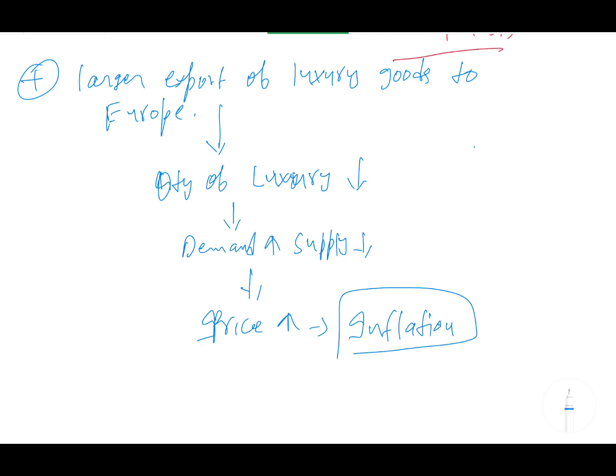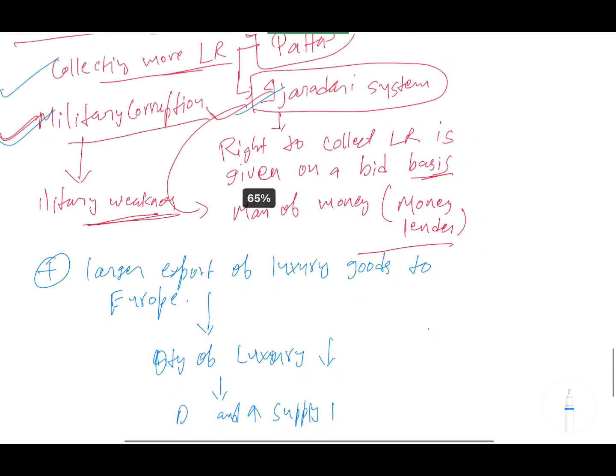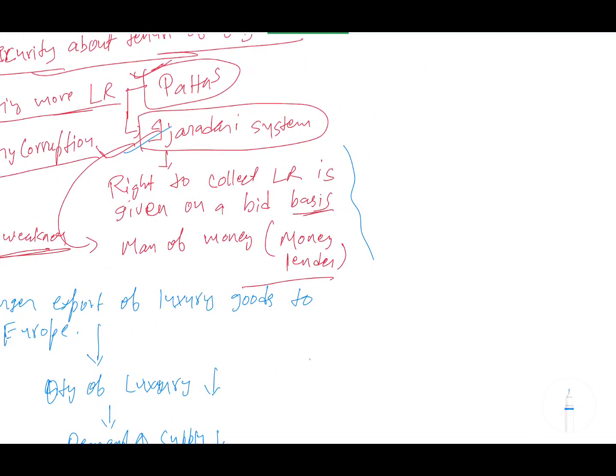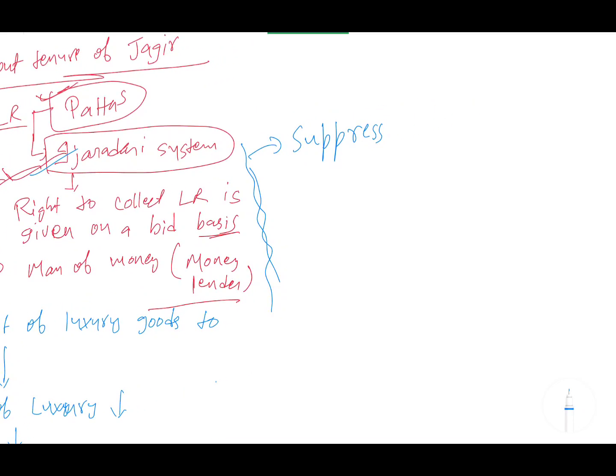Okay. And because of this, regarding the revenue collection in the Izaradari system, another incident takes place since these zamindars adopted the Izaradari system. So now what happened? These izaradars suppress the ryots, because they will suppress the peasants for extracting more land revenue, more than what was mentioned in the pattas. So they suppress peasants or ryots. Okay.